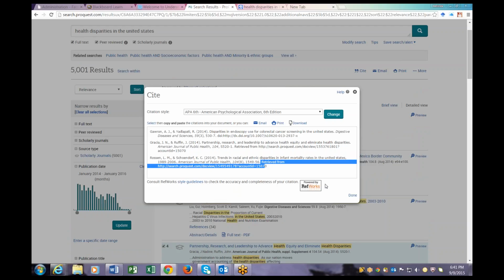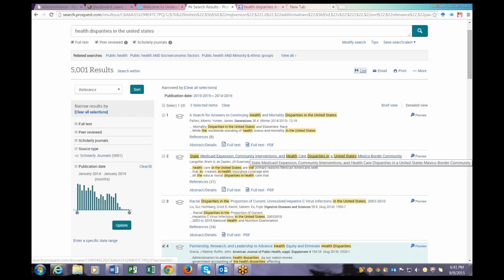As you start using some of the databases, you will get to know their functionalities and capabilities. EBSCOhost, for whatever reason, when they migrate their citations from the database to your email, they just choose not to put "retrieved from," but you do have to do that and just put the persistent link. That's one of the things you should do so that you don't get points taken off on your research paper.